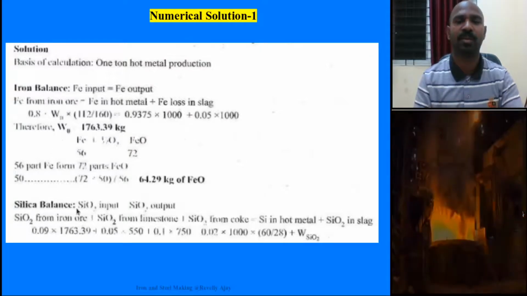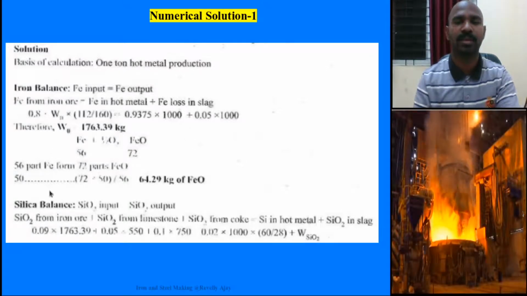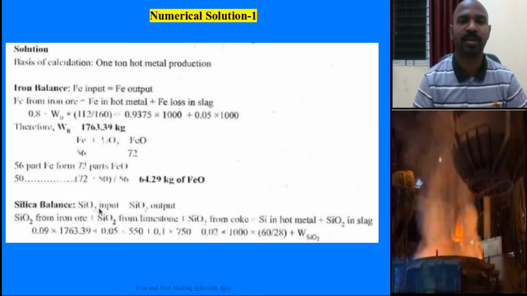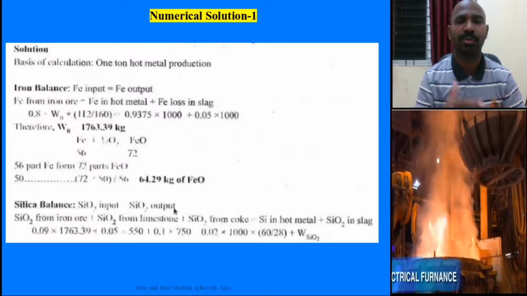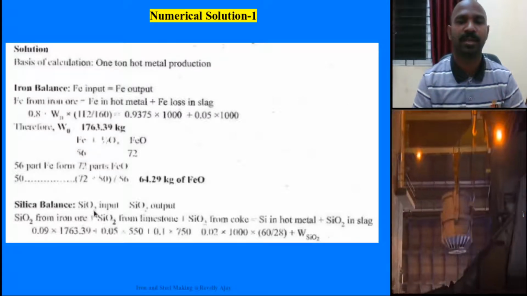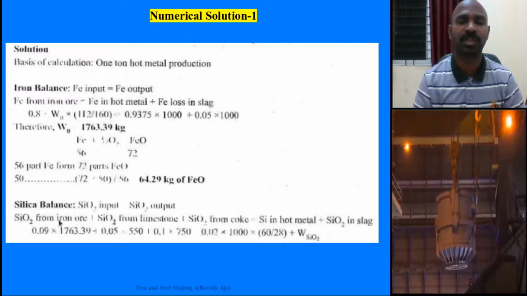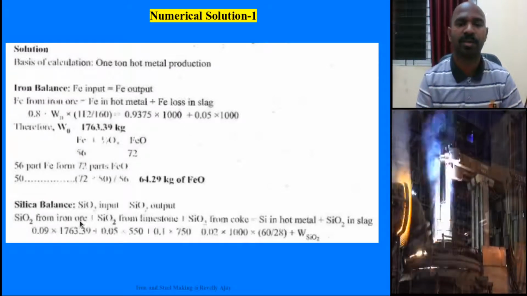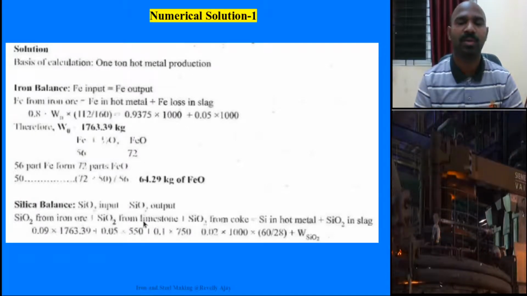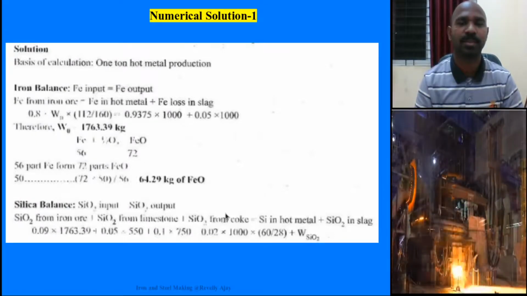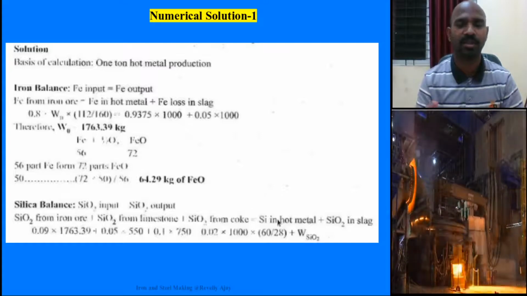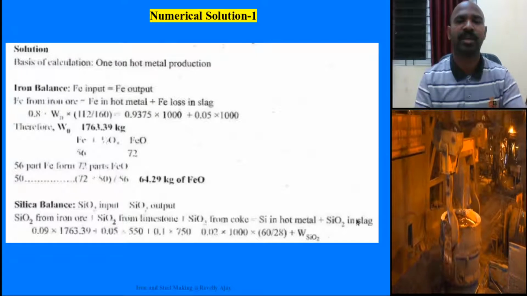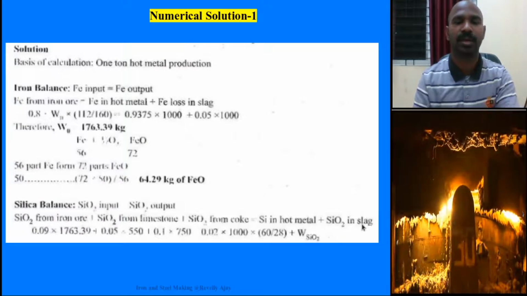Similarly, for the other slag compounds you need to do the material balance equation. Silica balance: SiO2 input equal to SiO2 output. And how is the SiO2 input being taken? SiO2 from iron ore, limestone also included, and coke also included, and silicon is coming out in the form of hot metal. It is going in the hot metal, and it is going in the slag as SiO2.